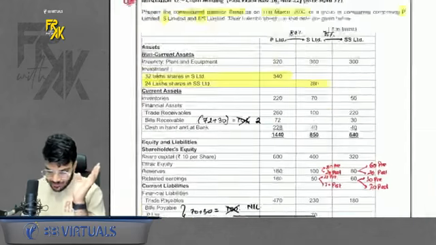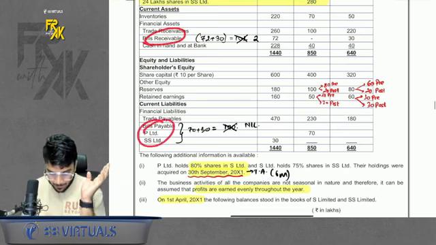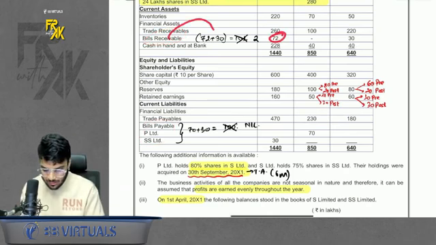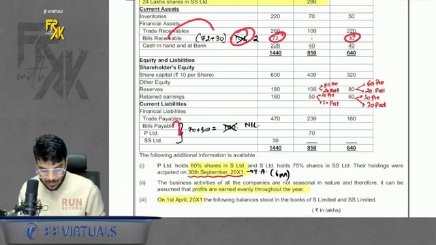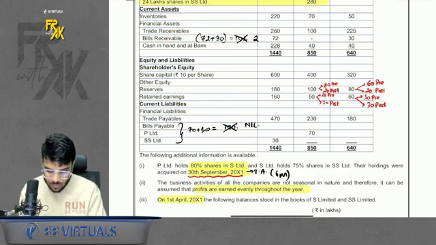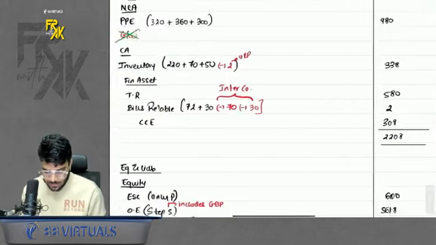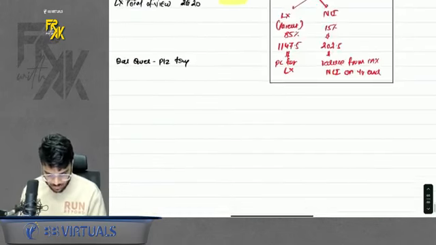And in the balance sheet, there is one more adjustment. There were some intercompany bills receivable and bills payable. Bills receivable were 72 and 30, that is 102, and bills payable intercompany were 100. So whichever is the lower amount, eliminate from both. So net amount in bills receivable stays at 2 and in bills payable it is nil. This is how you will solve the question of chain holding.